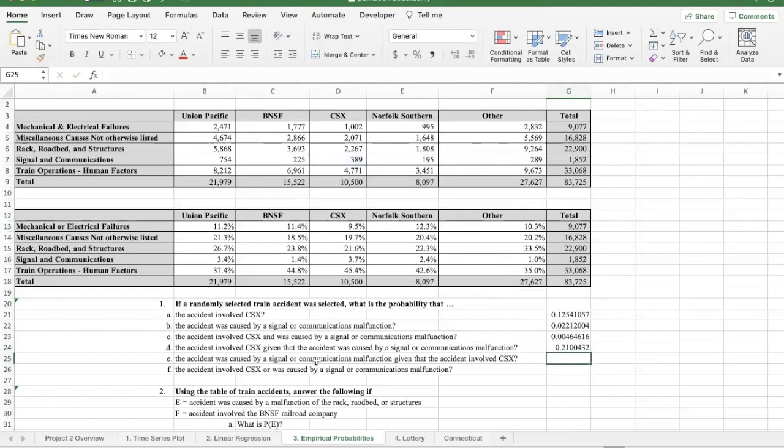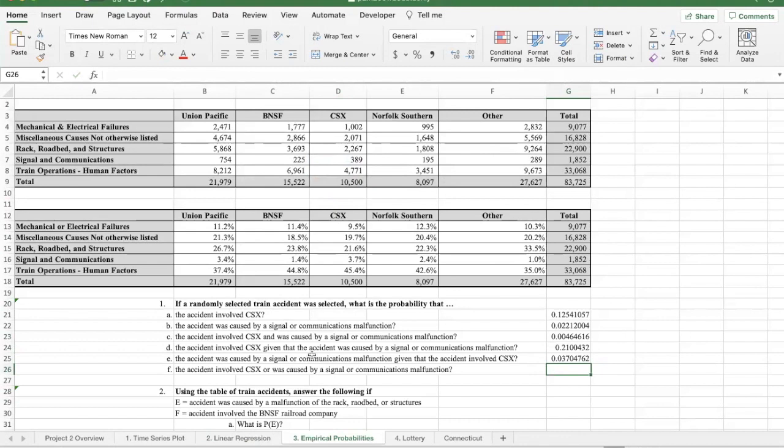This is the same two events, but they're in reversed order. So the accident was caused by signal and communication, given that the accident involved CSX. So now we're talking about these 10,500 accidents caused by CSX, but we still only have 389 that were caused by signal and communications. So for this one, we take the 389 and we divide by the 10,500. Very, very small. And the last one is an OR probability.